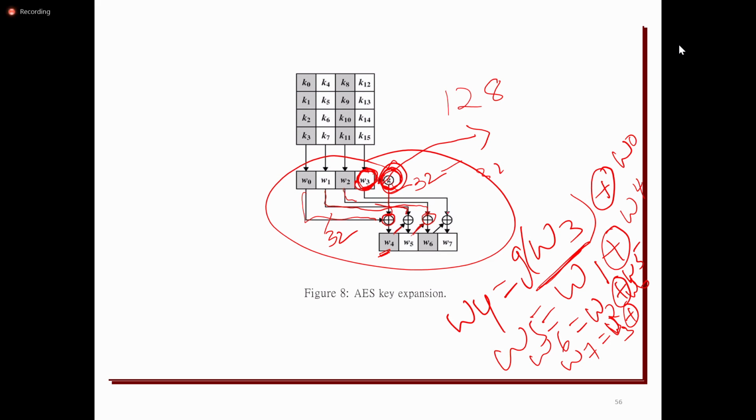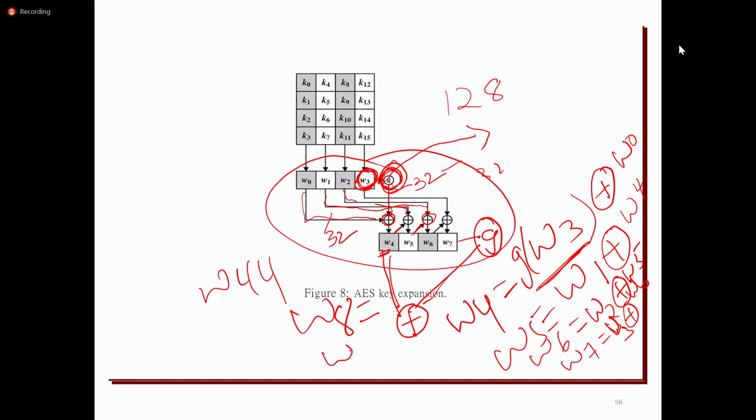Like this it is going to generate the key, and in total it will use up to W44. W8 is generated by giving W7 to function G and XORing with W4. W9 uses W5 XOR with W8, like that. So this is the key expansion.